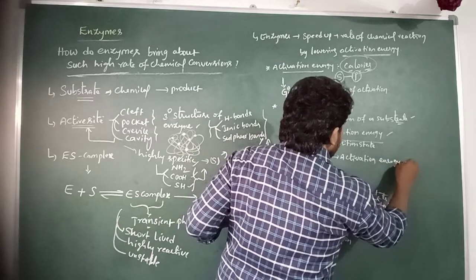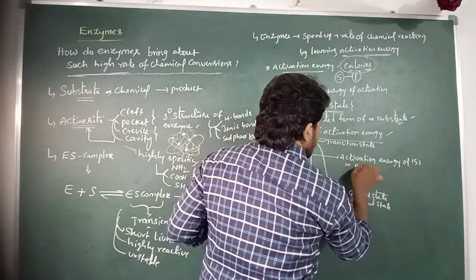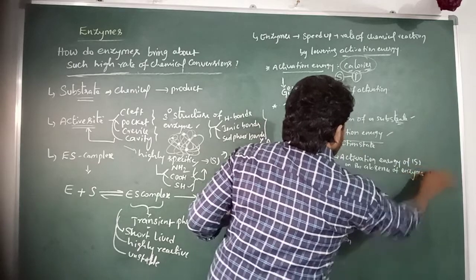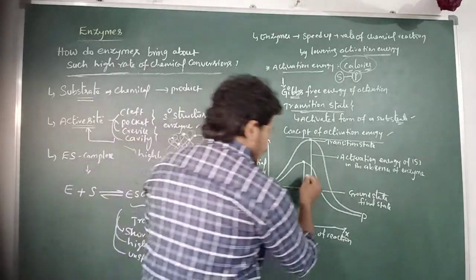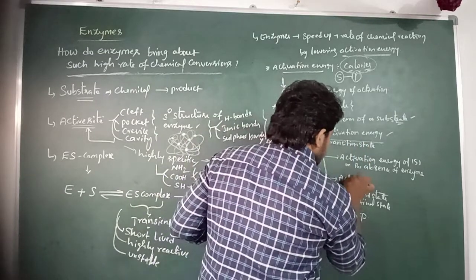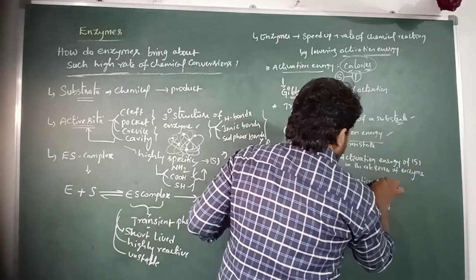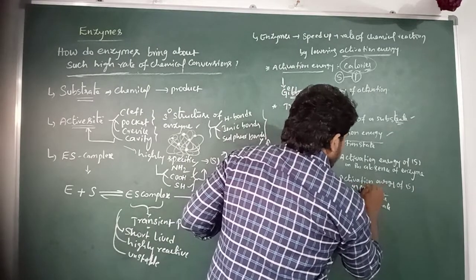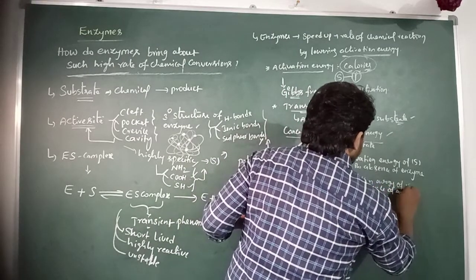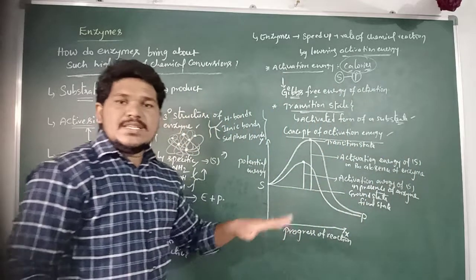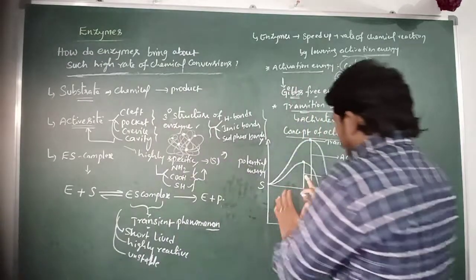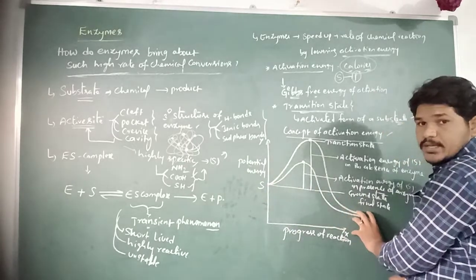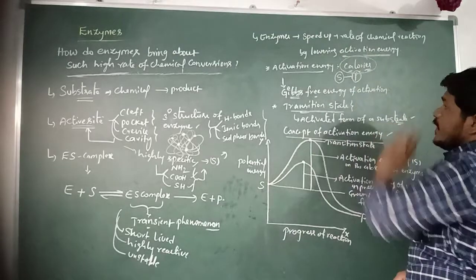This is the activation energy of the substrate in the absence of enzyme, or in the uncatalyzed reaction. And this is also the activation energy of the substrate in the presence of enzyme, or in the catalyzed reaction. So according to this concept, the substrate molecule is converted into product at the transition state by lowering the activation energy.